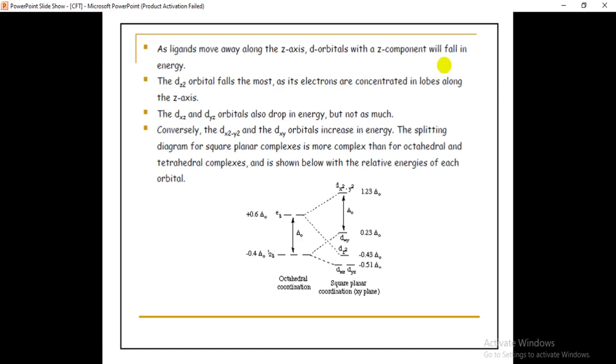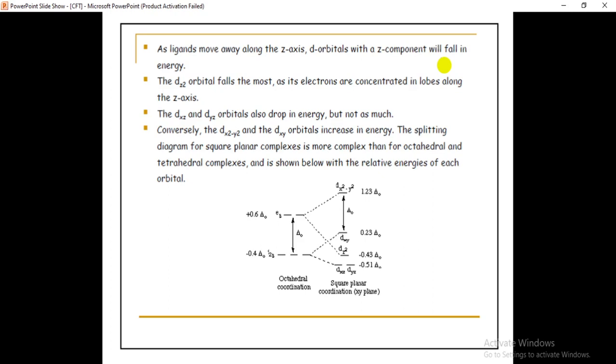We are going to remove the repulsions on the z component. Is it clear? Whatever d orbitals have a z component, we are going to remove the repulsions from those. So by removing the repulsions, what happens?